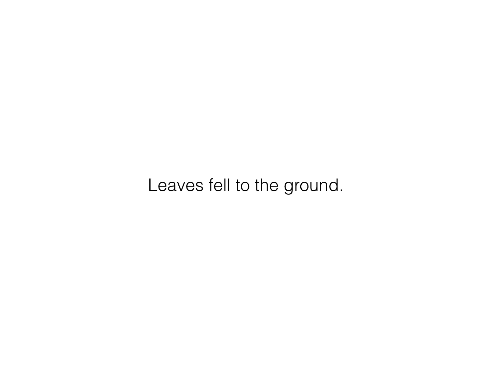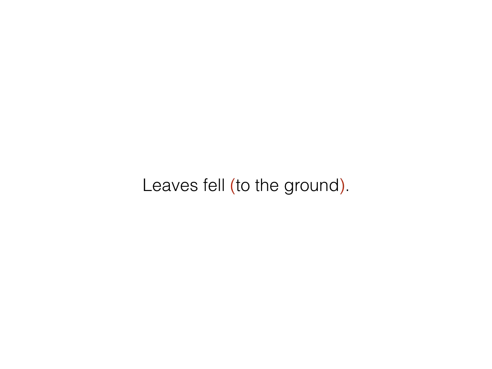Another one. Leaves fell to the ground. Now, like I said earlier, let's see if we have a preposition. We do have a preposition, the word to. It means that we have a prepositional phrase, which is to the ground.